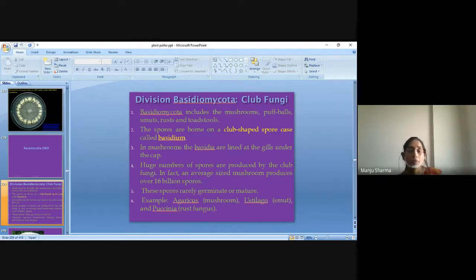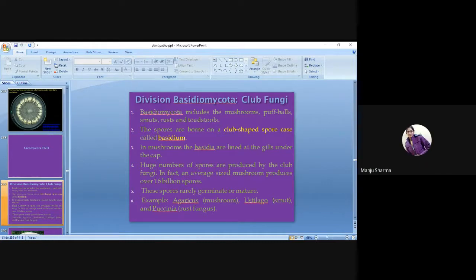Next is the division Basidiomycota, that is club fungi. Basidiomycota includes the mushrooms, puffballs, smut, rust, and toadstools. The spores are borne on a club-shaped spore case that is called basidium.